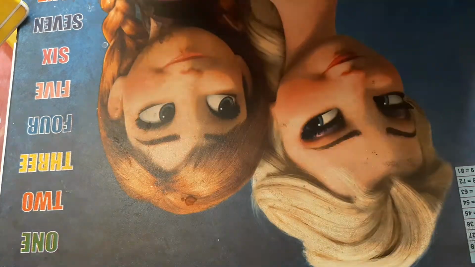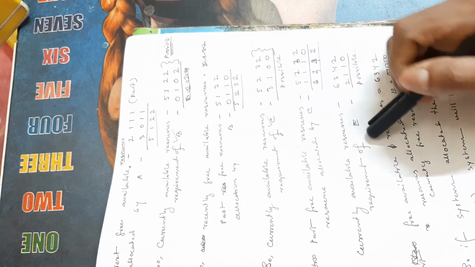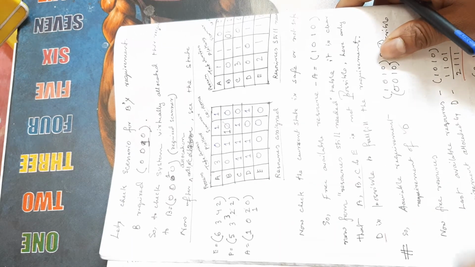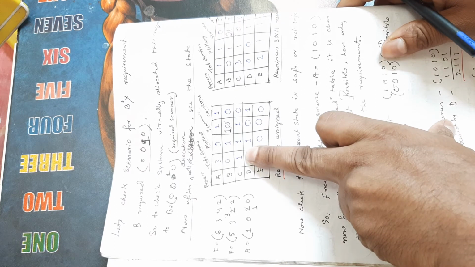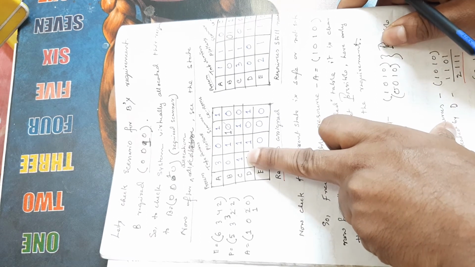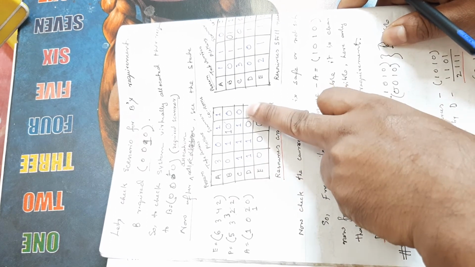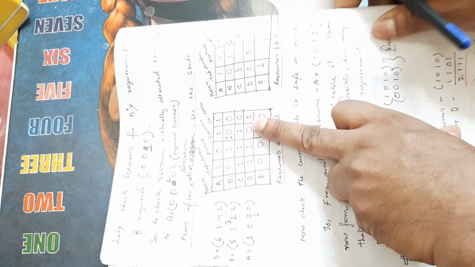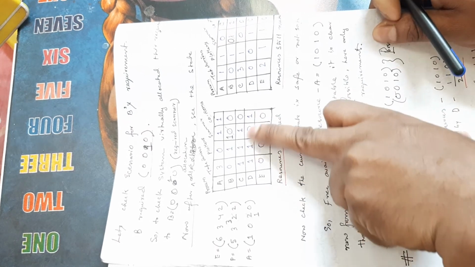So C is also possible, because C's requirement is 3100 and our available resources after B are 5232. So we can easily allocate C, and after C finishes it releases all its resources, that is 1110.